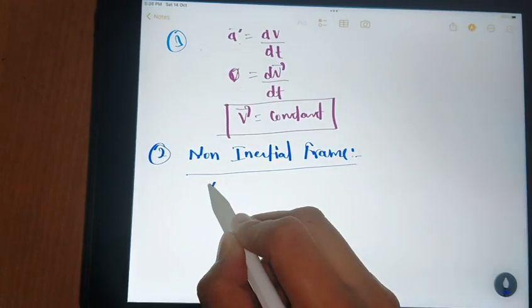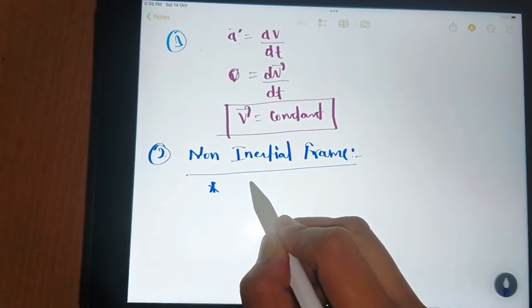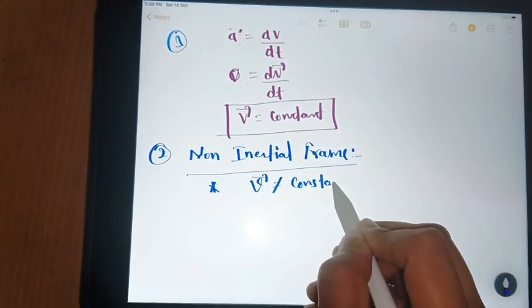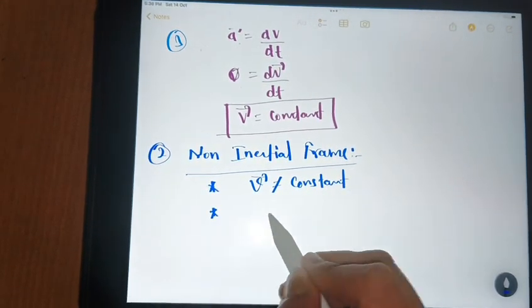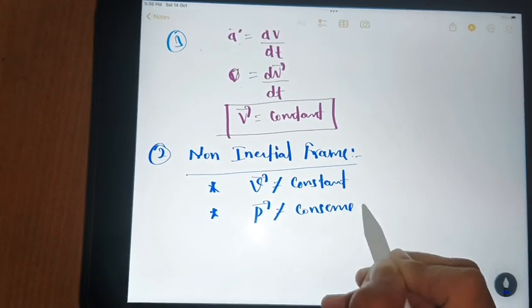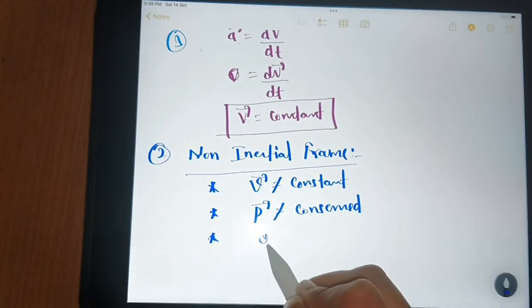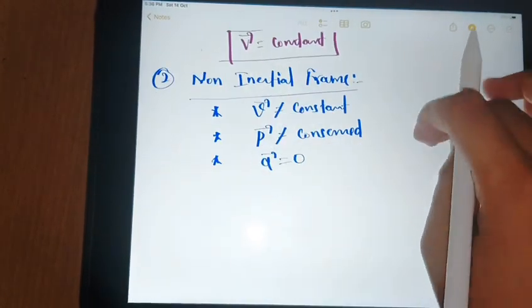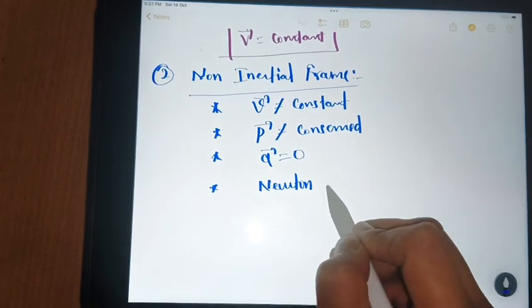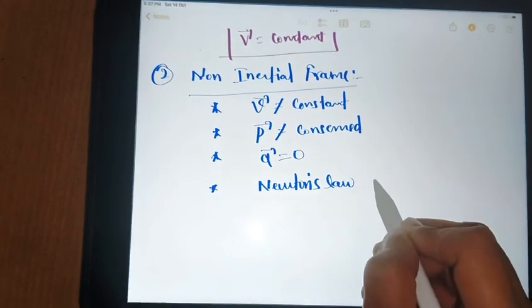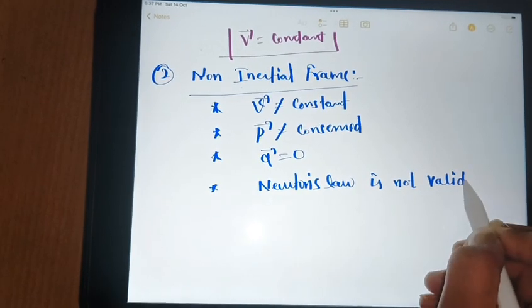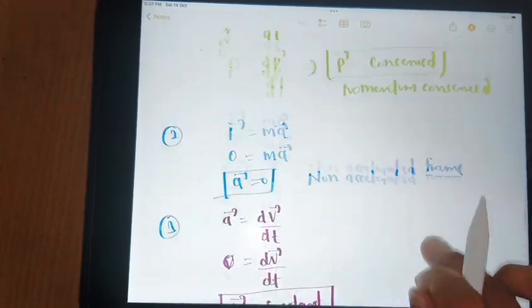Okay, so velocity will not be constant in non-inertial frame. Momentum will not be conserved. Acceleration will not be 0. And Newton's law is not valid. Okay, this is non-inertial frame.